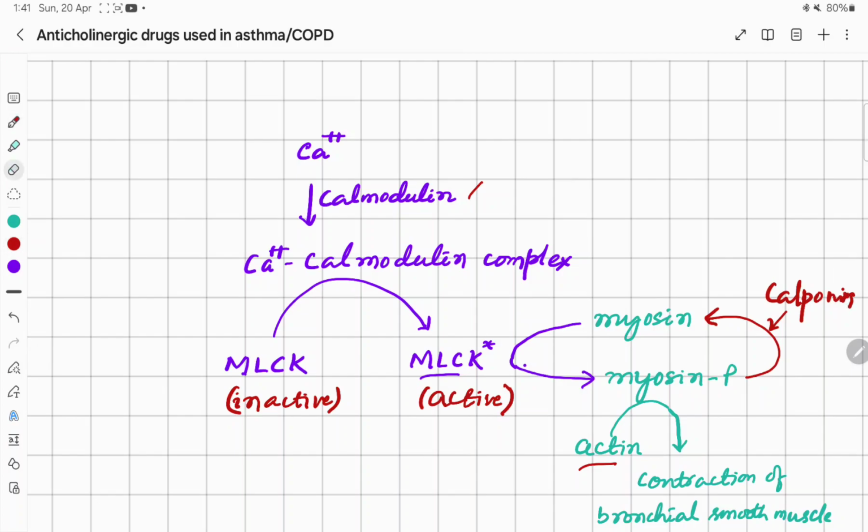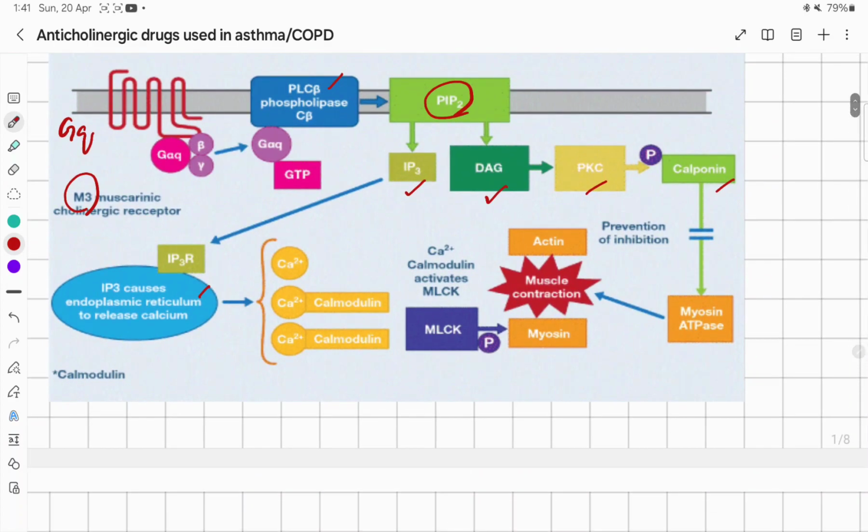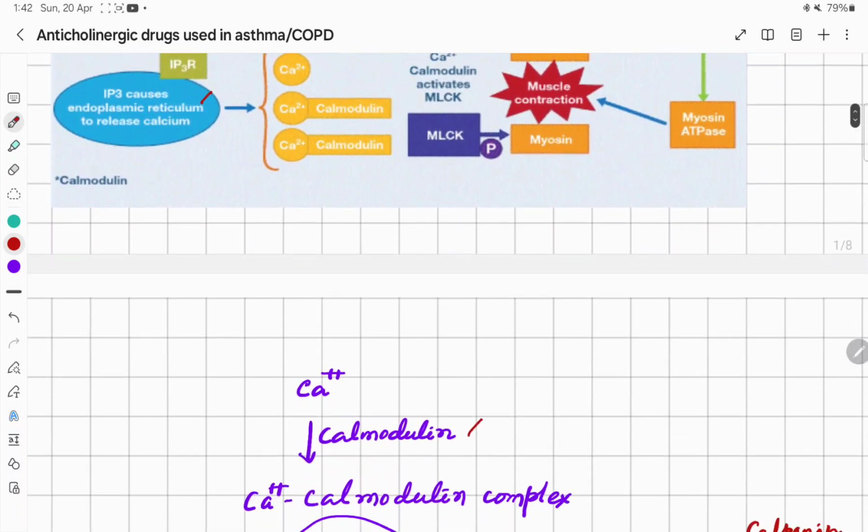Since it inhibits the dephosphorylation, there will be myosin phosphate available, and this myosin phosphate binds with actin and causes contraction. So two pathways, one is IP3 mediated and the other is DAG mediated, and in both the pathways there is phosphorylation of myosin, and now that myosin binds with actin to cause contraction of bronchial smooth muscles.